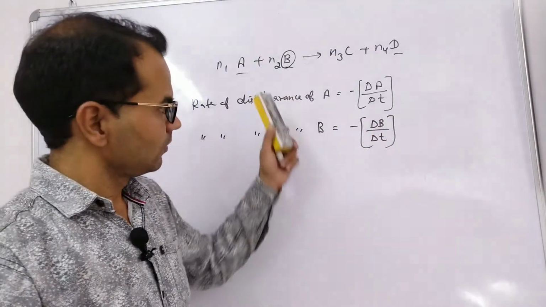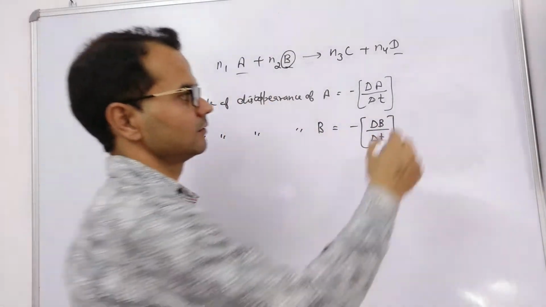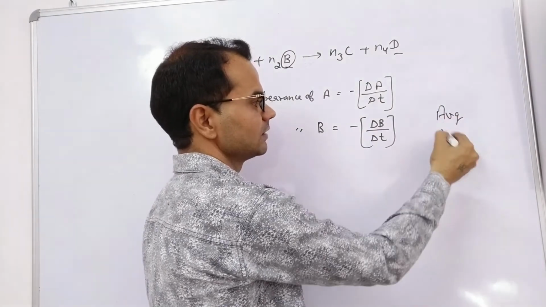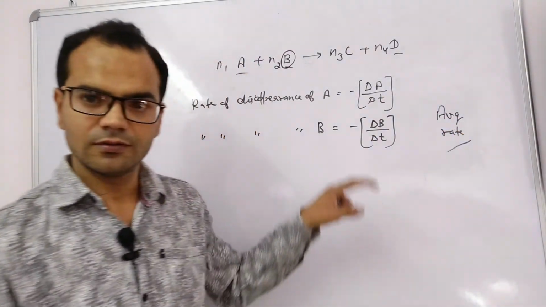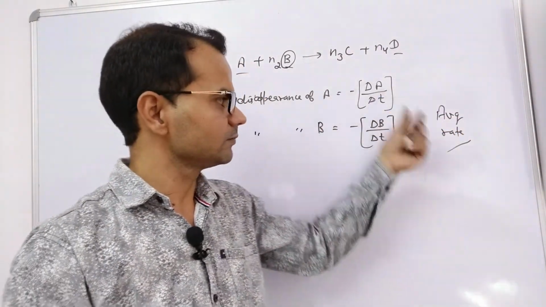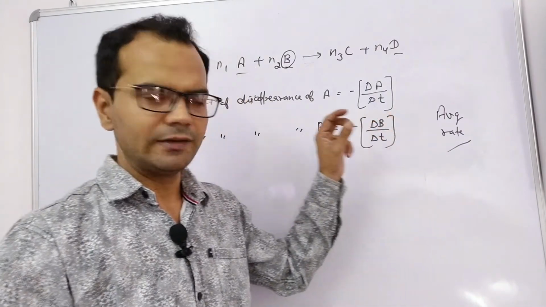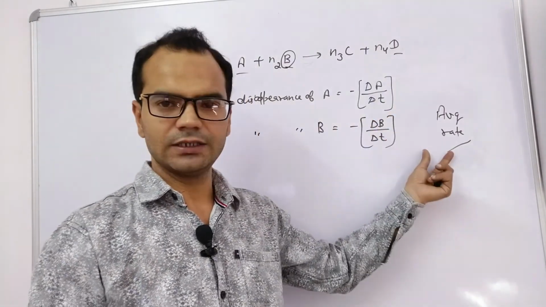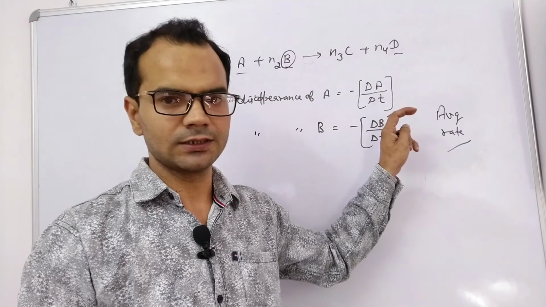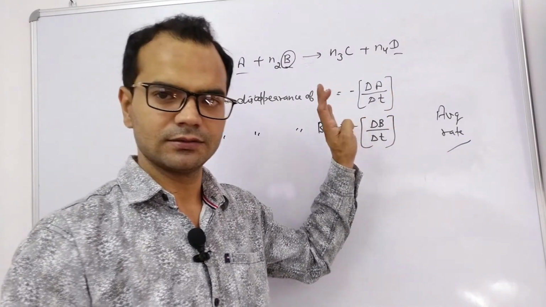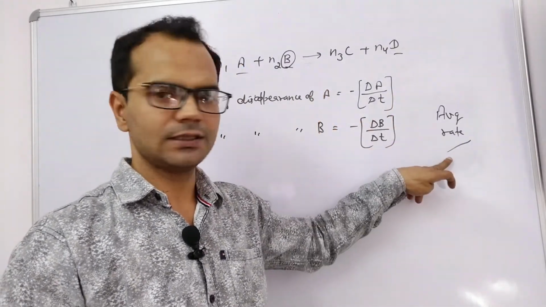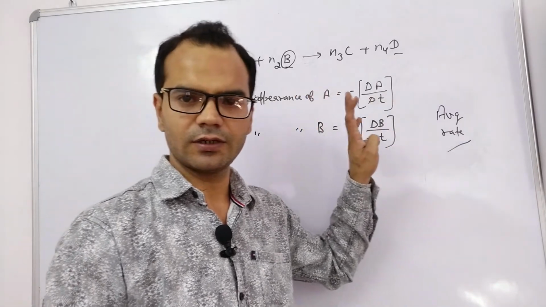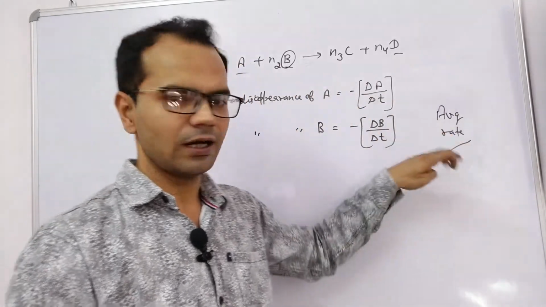Here we are finding the average rate. In the next lecture, I will explain the difference between average rate and instantaneous rate. There are two types of rate, average rate and instantaneous rate. Now we are discussing average rate.